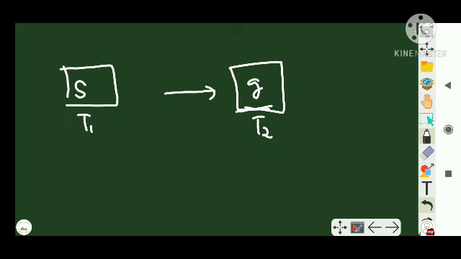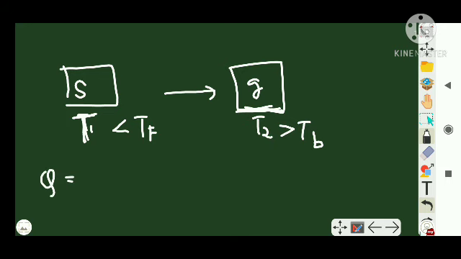Again, I'm repeating: the solid is at a temperature T1 which is less than its freezing point, and I want to convert it to gas at a temperature higher than the boiling point or vaporization point. So how much minimum heat has to be supplied?